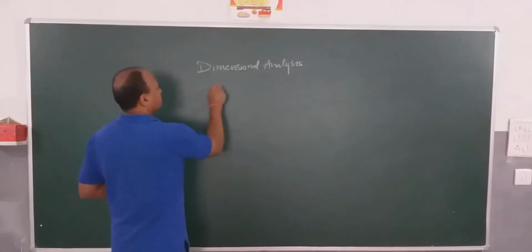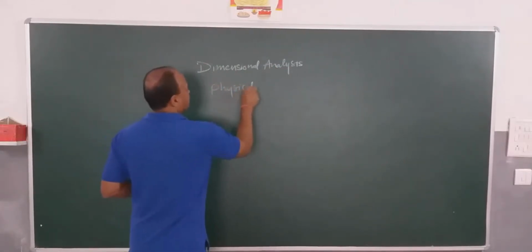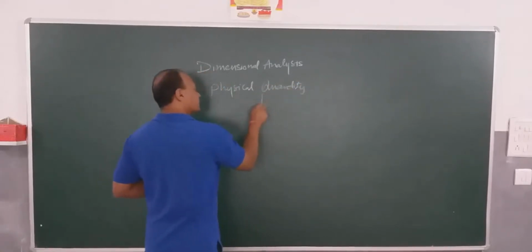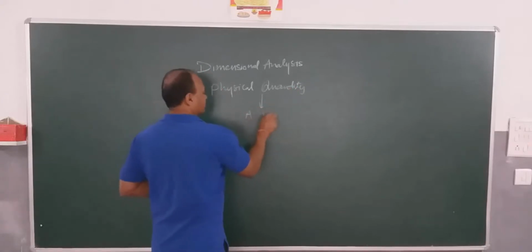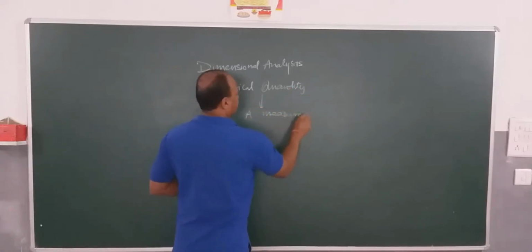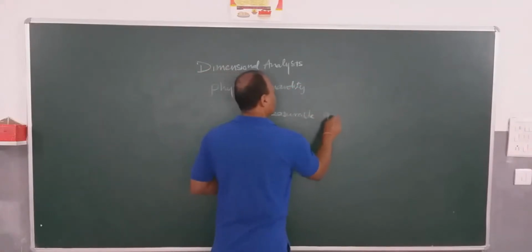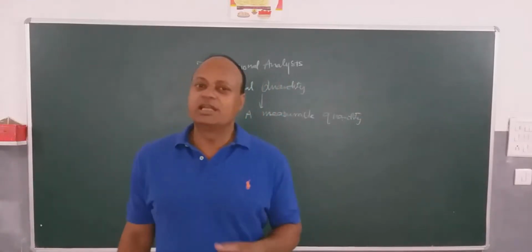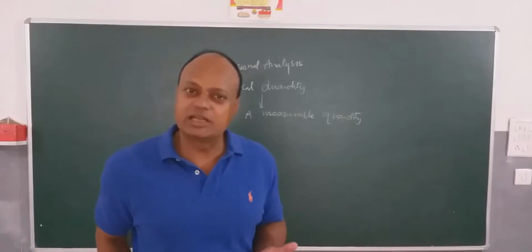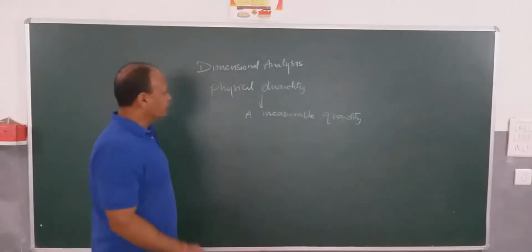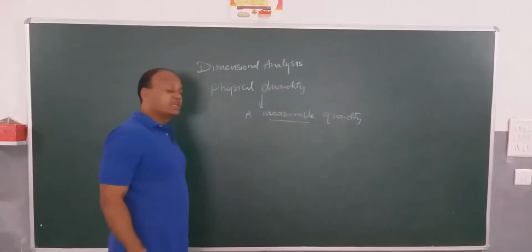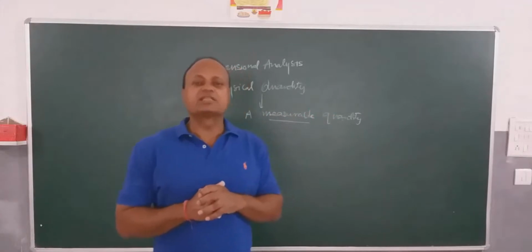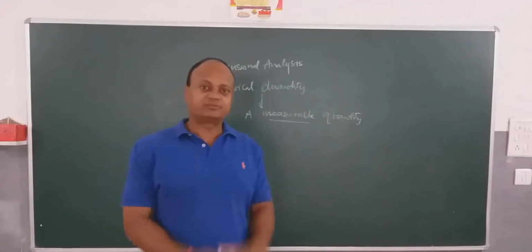So when I say a physical quantity, it means a measurable quantity. Anything you can measure is a physical quantity, and anything which you cannot measure is not a physical quantity. Now, when you talk about measurable, then we need a system for measuring it, and this is where the systems of measurements come into effect.